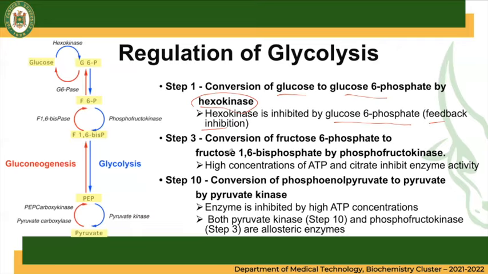Next, step 3 is the conversion of fructose 6-phosphate to fructose 1,6-bisphosphate by the enzyme phosphofructokinase. So this is another committed step, just like step number 1. And also, this step is very unique to glycolysis, because the phosphofructokinase enzyme is an allosteric enzyme, as well as it is a key rate limiting step.